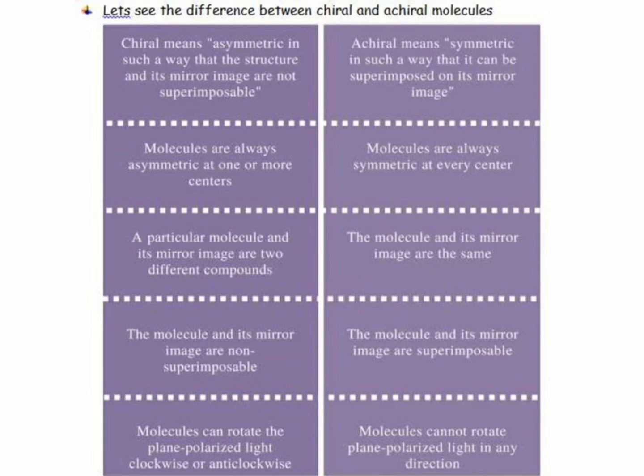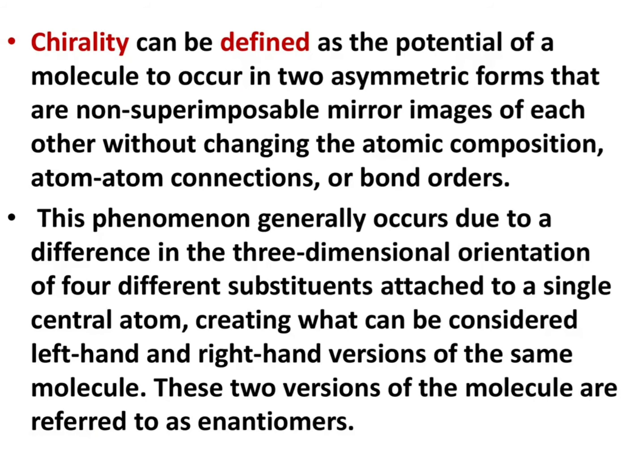In the case of chiral molecules, the molecules can rotate the plane polarized light clockwise or anticlockwise, whereas achiral molecules cannot rotate the plane polarized light in any direction. In short, chirality is defined as the potential of a molecule to occur in two asymmetric forms that are non-superimposable mirror images of each other without changing the atomic composition, atom-atom connections, or bond orders.